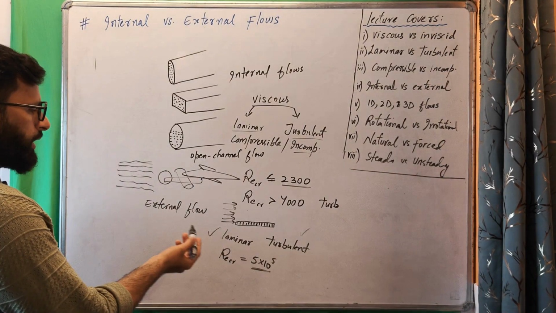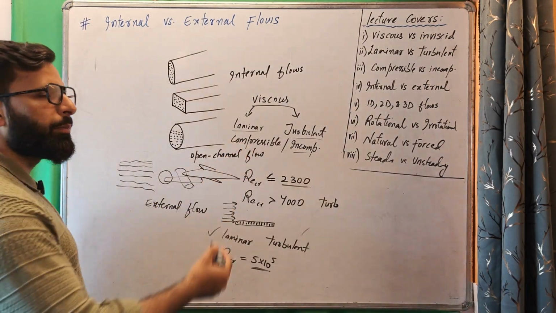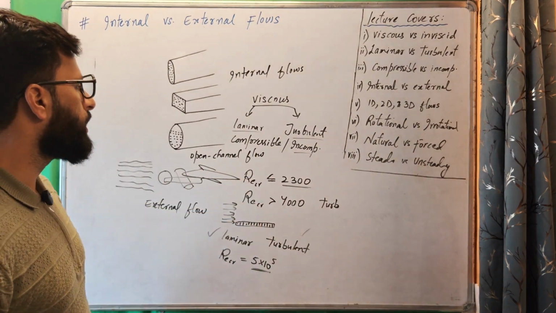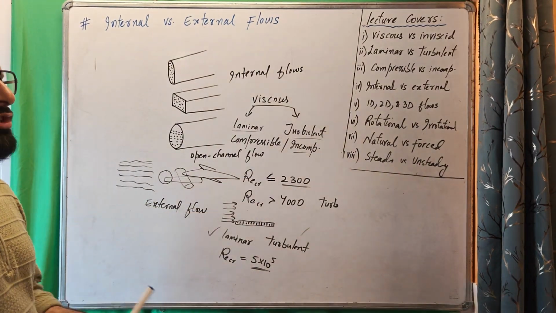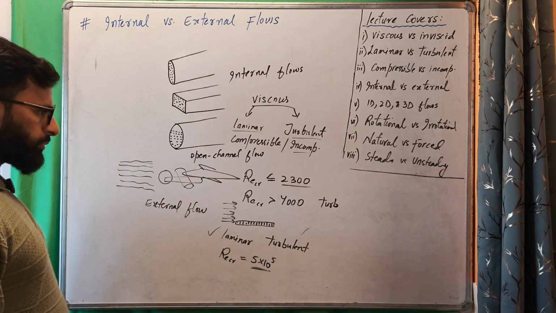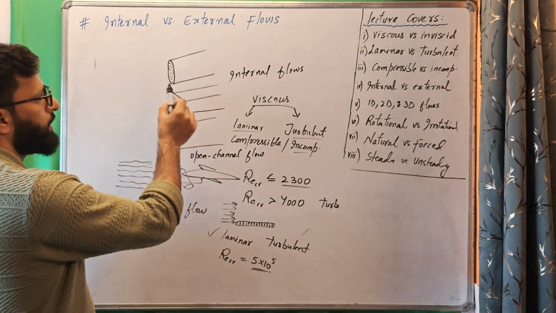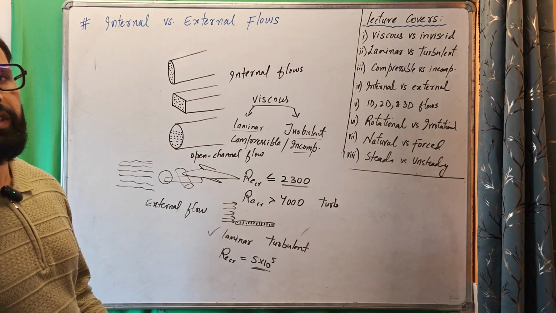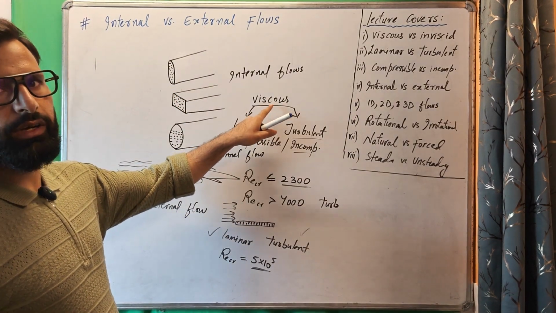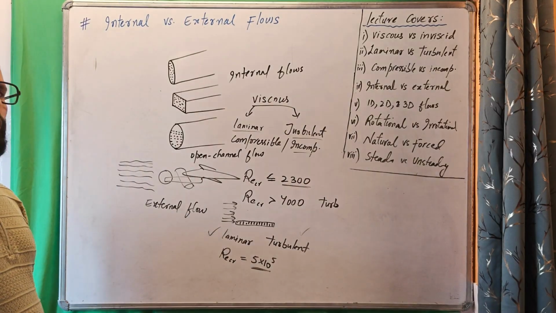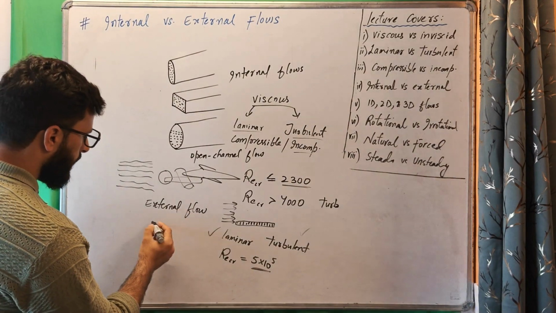And as I said, external flows can also be compressible, external flows can also be incompressible depending upon the density changes. And one more important thing that I said is internal flows are always viscous dominated. They are always viscous, they are not inviscid. But external flows are mainly inviscid.